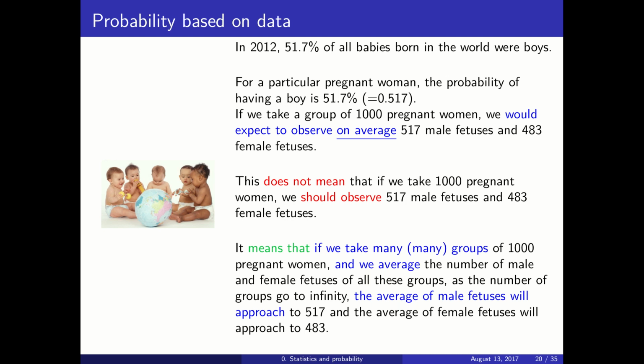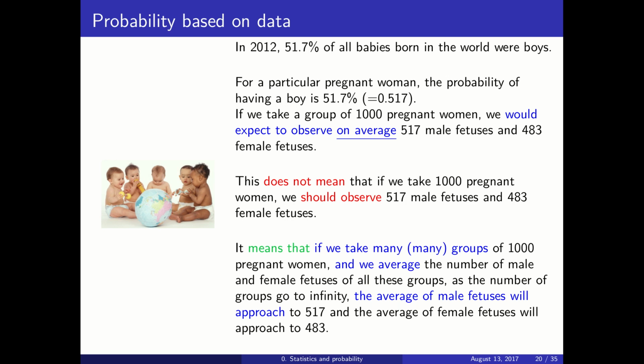So for any particular woman, the probability of having a boy is 51.7%. If we take a group of 1,000 pregnant women, on average we would observe this probability times the number of pregnant women, and that is the number of male fetuses that we should observe. So that gives 517, and then the rest would be female.